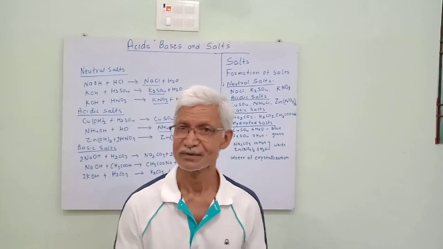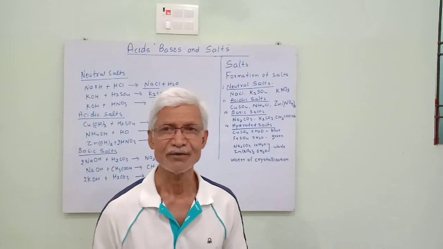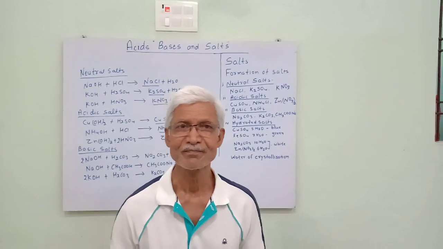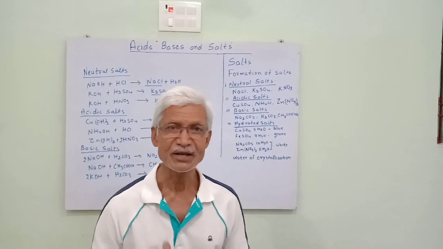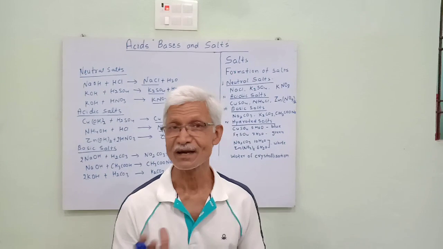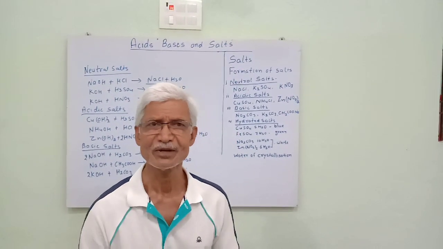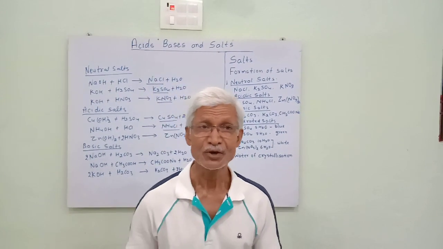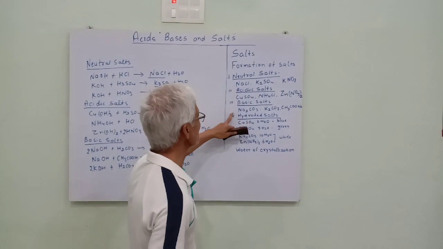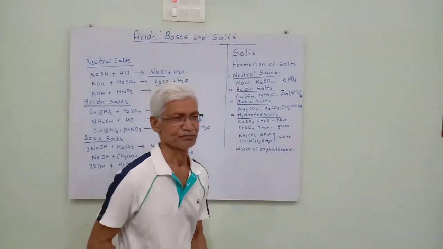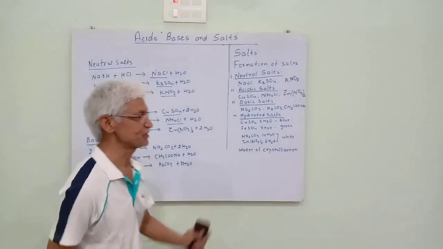We have read about some of them, like the neutralization reaction in which acid reacts with bases, the reaction of acid with metals, and the reaction of acid with metal carbonates and bicarbonates. There are other processes by which salts are prepared. Salts may be acidic, basic or neutral. So let us see how these salts are formed.